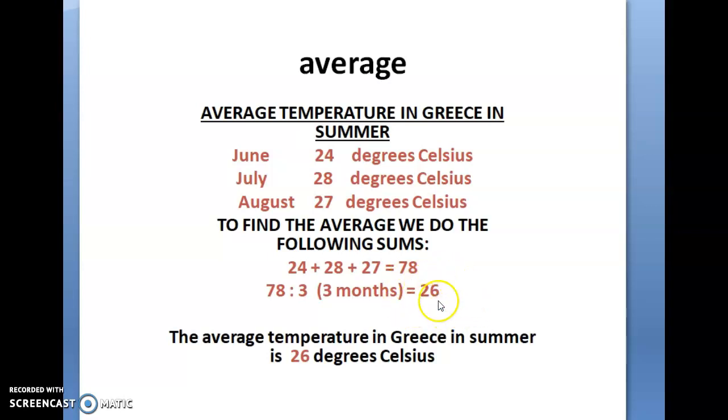So 26 is the average temperature in Greece in summer, because 24, 28, 27 gives us 26 on average.